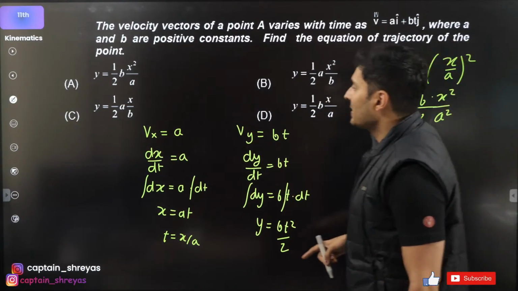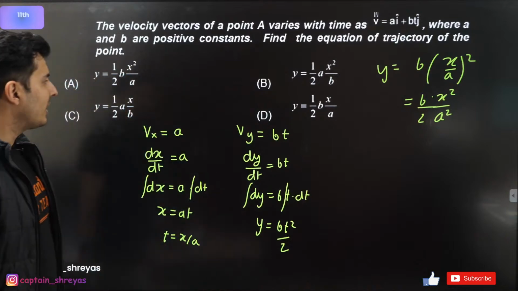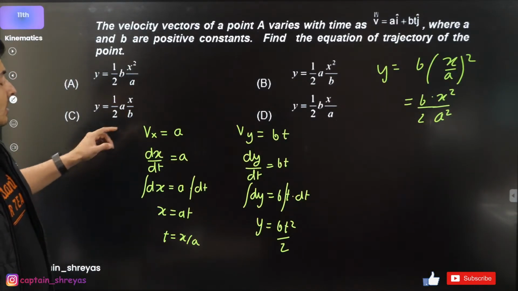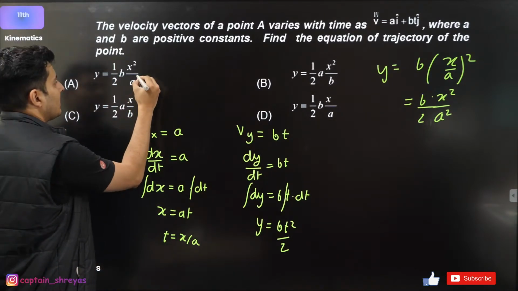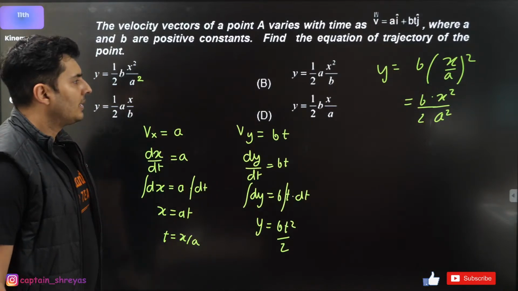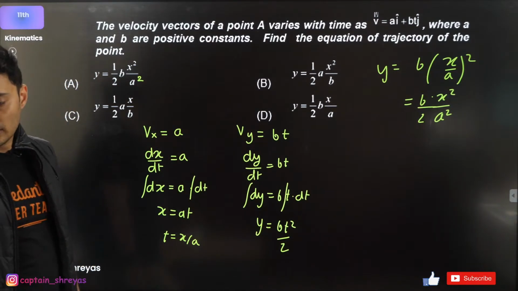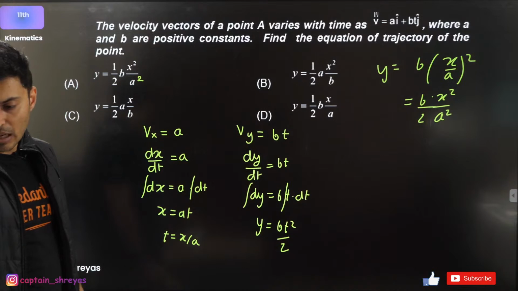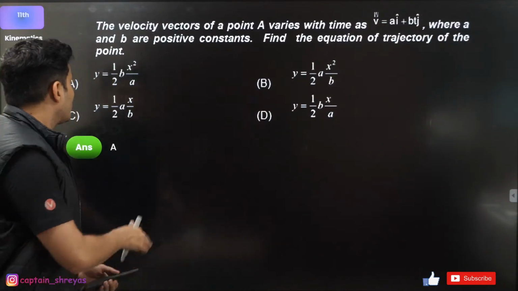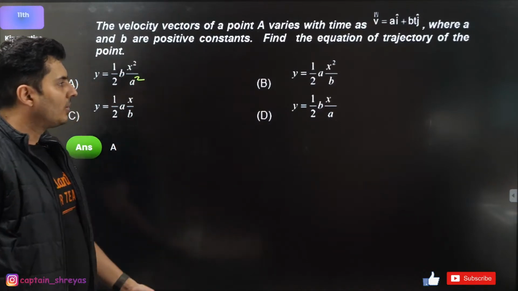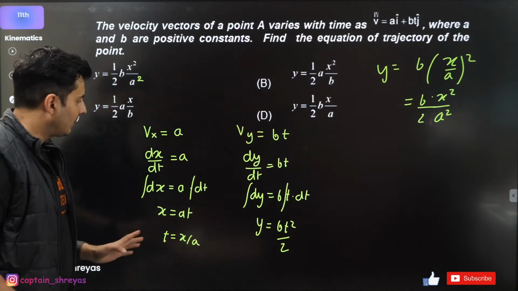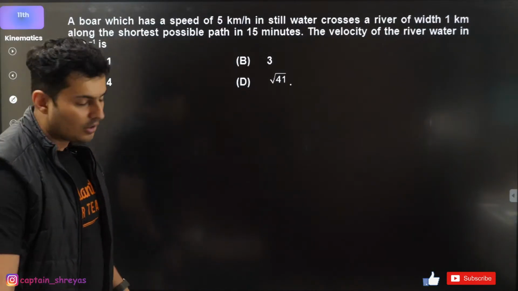Yep. So where is such an option? I think b square is missing. Just check this. Sorry, a square is missing. So I think there is this a square which was missing over here. Okay, so otherwise things are fine. I hope this is clear, right, everyone? So b x square by 2a square. Great. Moving on to the next question on your screen.